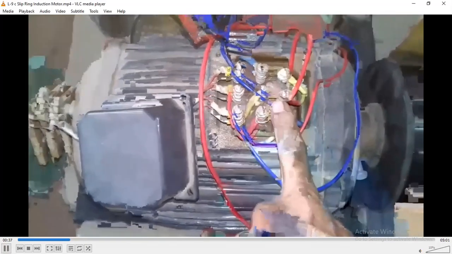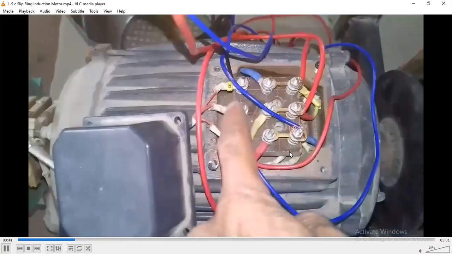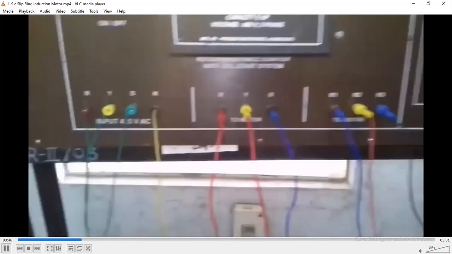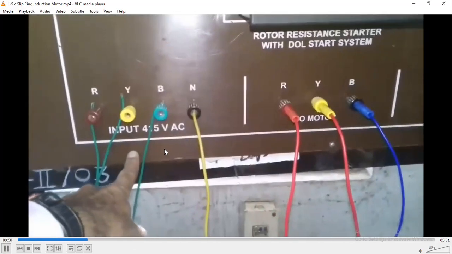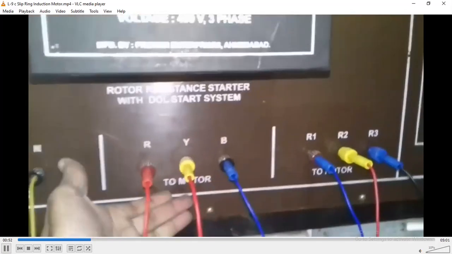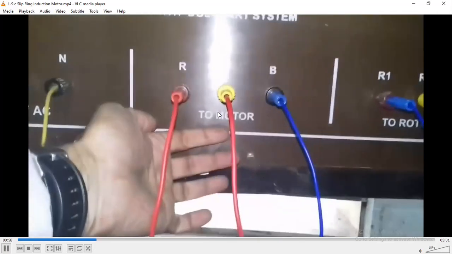So here it tells how we connect these motors. These motors are connected in this configuration. Provide a supply, these are the input, 415 AC volts.